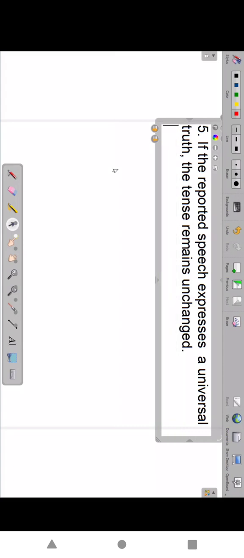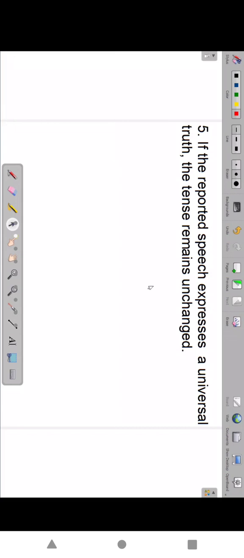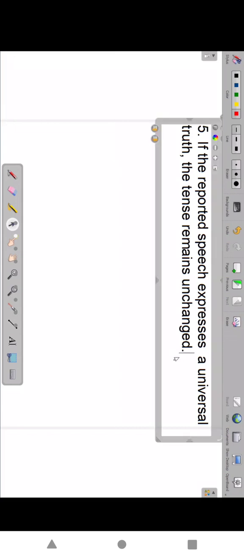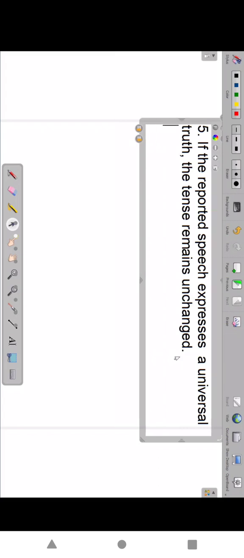Tense does not change, even if said is there, because a universal truth is generally expressed only in simple present. So even if the reporting verb is in the simple past, there is no change. That is an exception here.